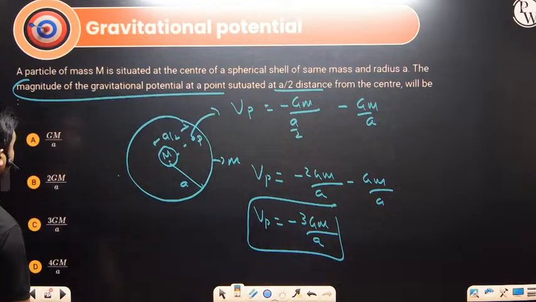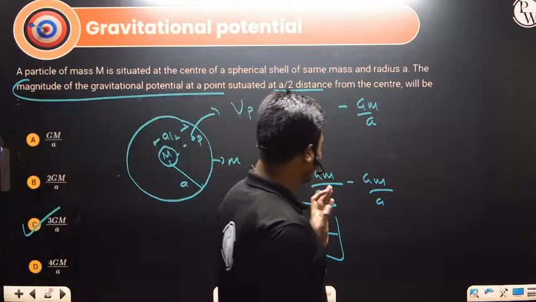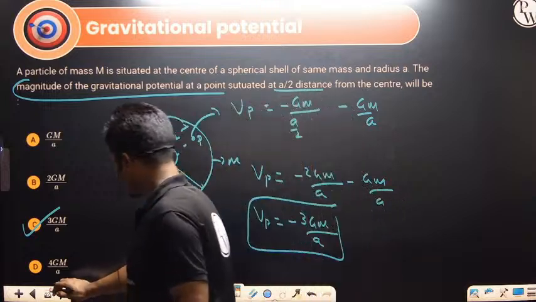So the answer will be, if they are asking magnitude, we have to take the positive. So that is 3 gm divided by A, where m is the given mass.